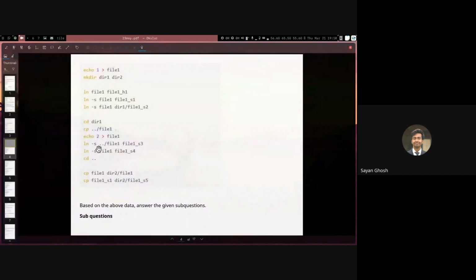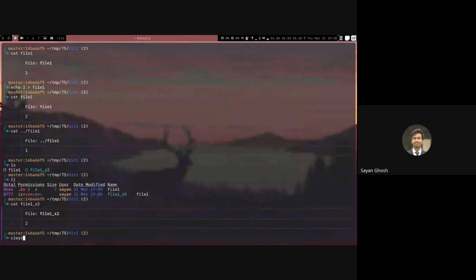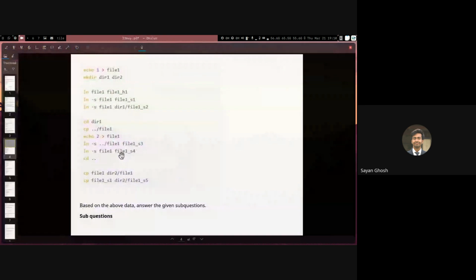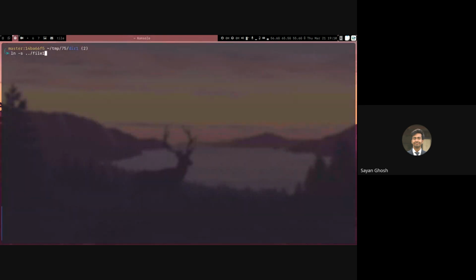Then we are creating some other links also. So now we are doing ln -s ../file1 file1_s3. Notice that we are inside dir1 itself, and the path that I'm storing in this newly created link file1_s3 is ../file1. So this will not point to the file1 in the current directory.